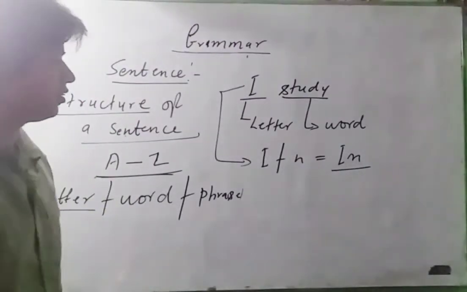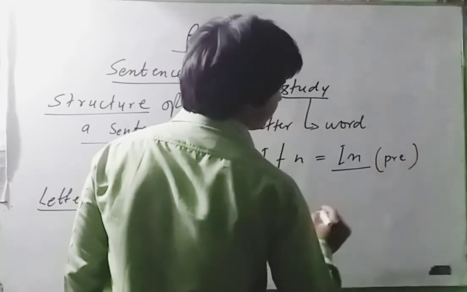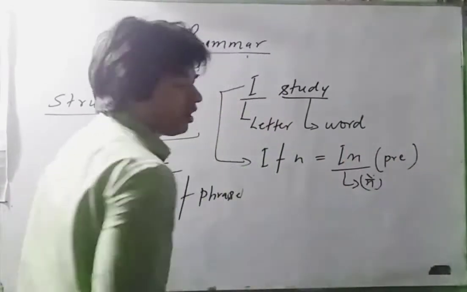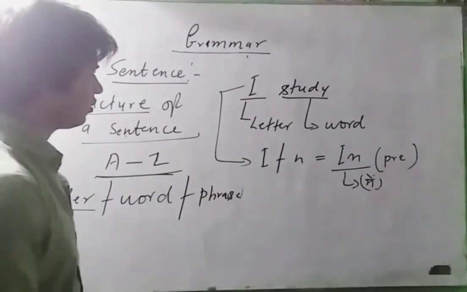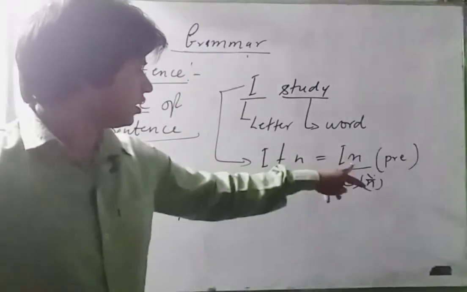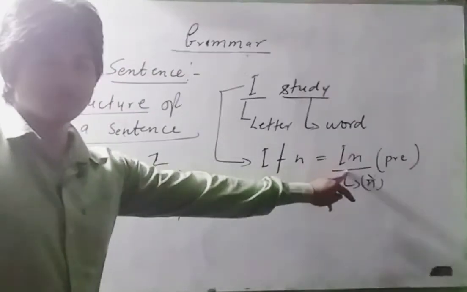This is called a preposition. In is a preposition, and in means अंदर, but I means मैं. So I plus N, including this, it will be one word.